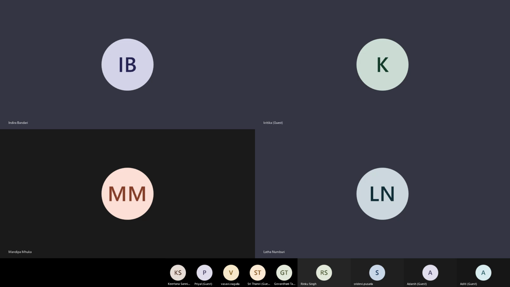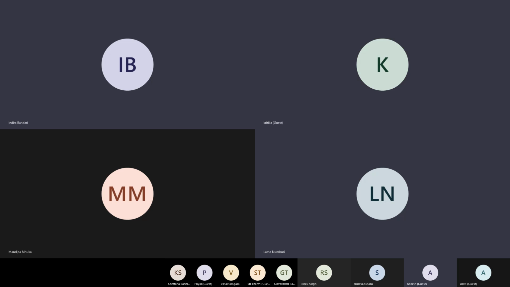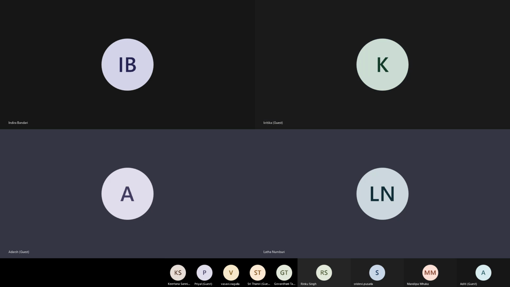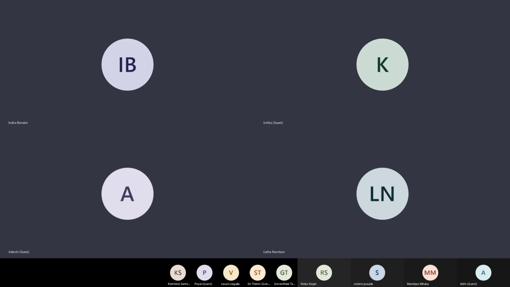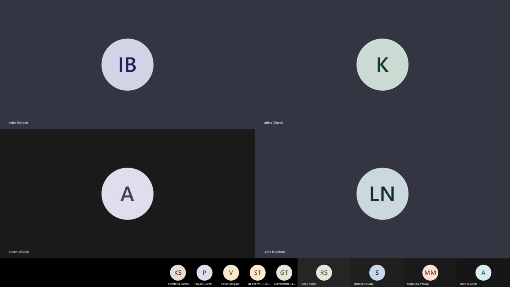Who else is having a problem? Yeah. Mandipa, are you also having a problem? Yes. Okay, so can you share the screen until Kritika tries? Excuse me. Oh no, I can't because I have an issue, it's not on the same device. I have a problem in my laptop, so I'm using my brother's laptop. Okay, no worries. Mandipa, can you share? Kritika, you can't share, right?